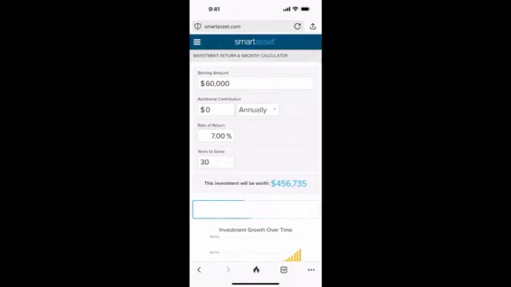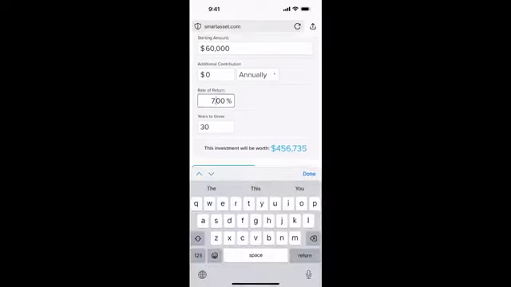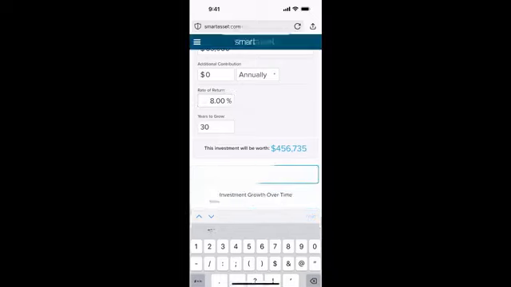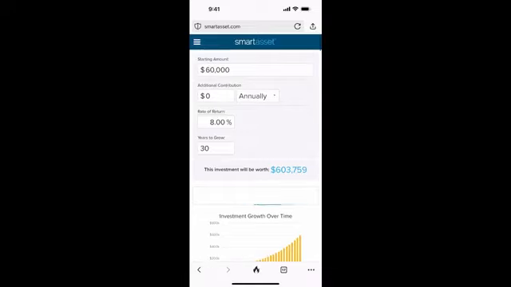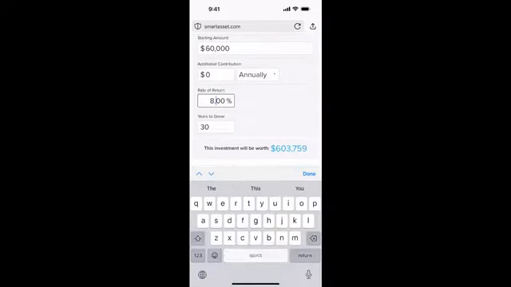So this turns into $456,735. Let's just keep going up and see. So that's at 7%. Let's put this at 8%. Watching the numbers, we have 60,000 invested. We are not adding another penny. We're just putting this in something that's returning 8%. We're doing it for 30 years. So it goes from 456 to 603. So that's about $150,000.